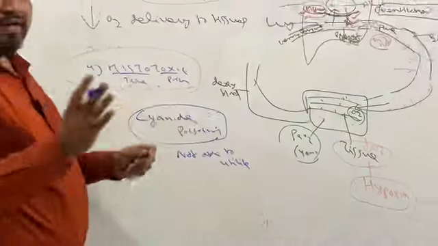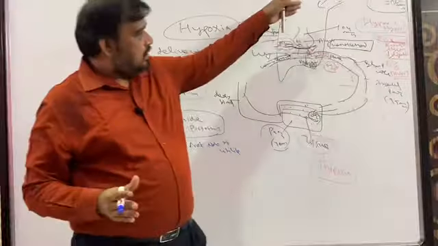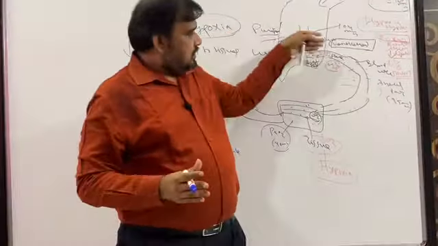The tissue is having enough oxygen because oxygen coming to the tissue is normal, but it is not able to utilize it because of the improper enzyme cytochrome oxidase. The cyanide disrupts the mitochondrial enzyme cytochrome oxidase, so the electron transport chain is affected. So the oxygen is not being utilized by the tissues. So obviously there will be hypoxia.